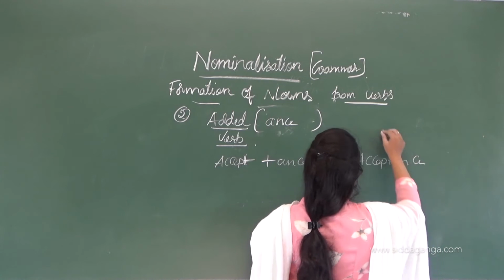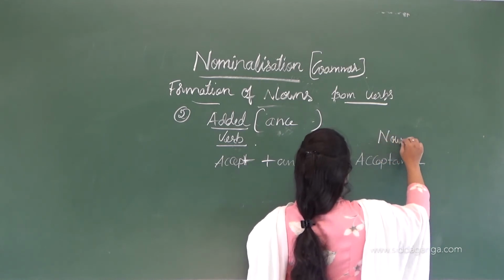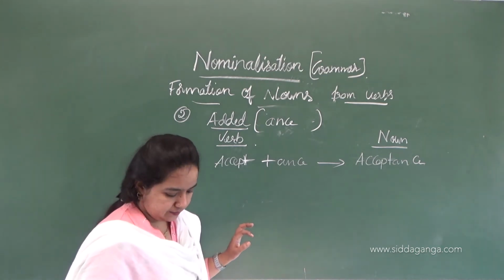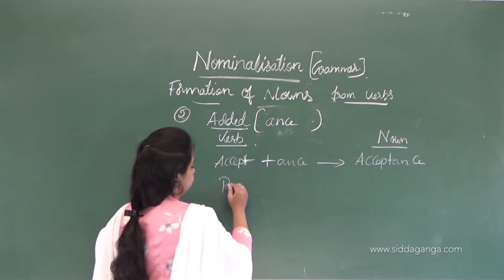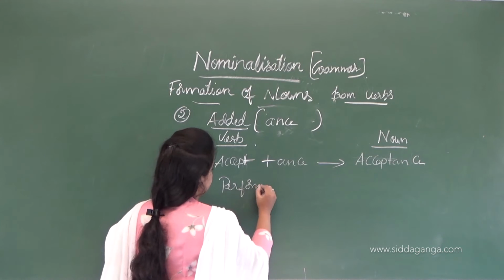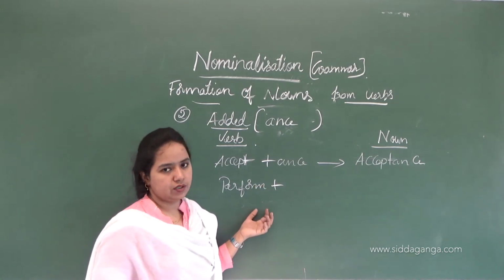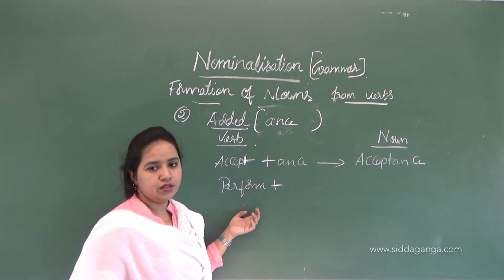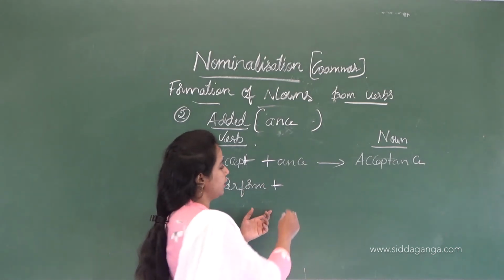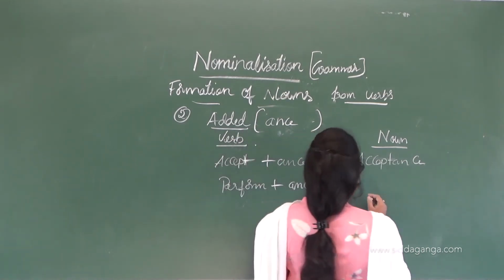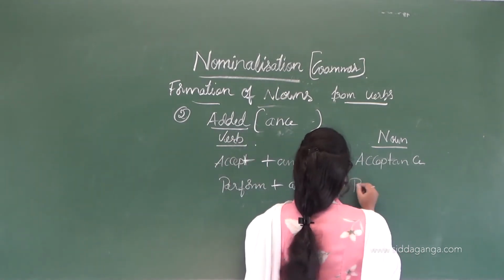So this is a noun. And next is perform. Usually we use words like perform. That gives an action word. When we add the suffix -ance, it forms a noun called performance.